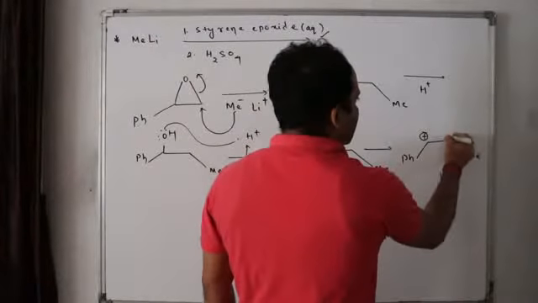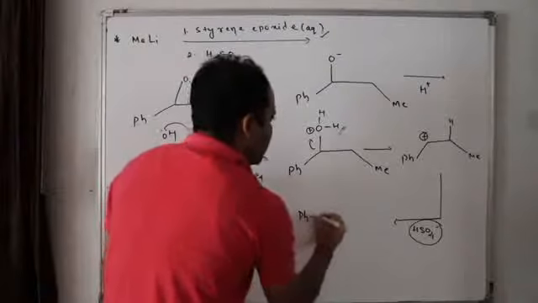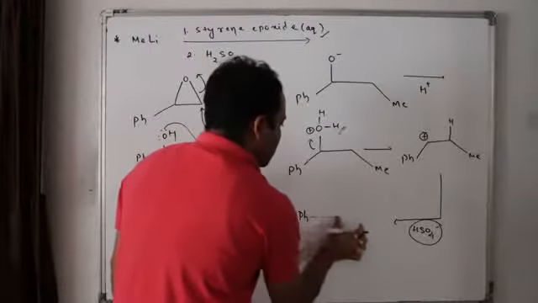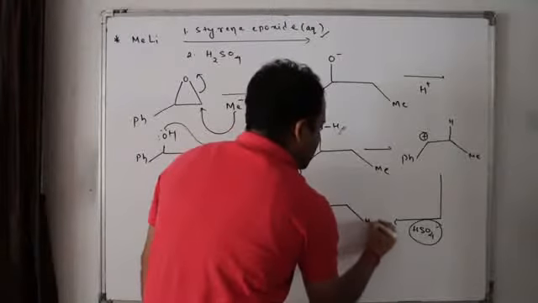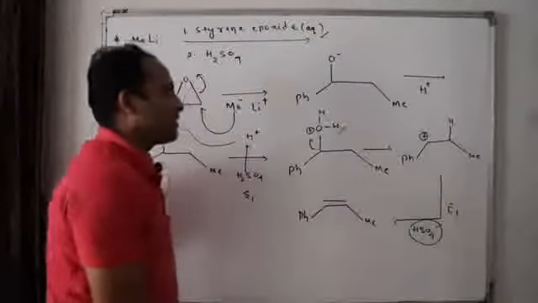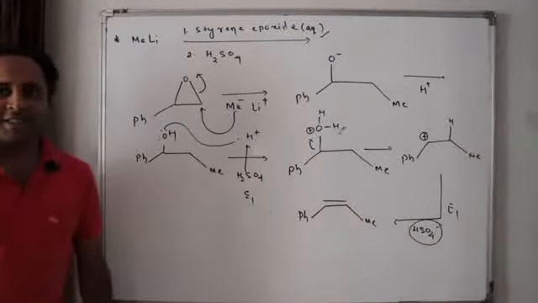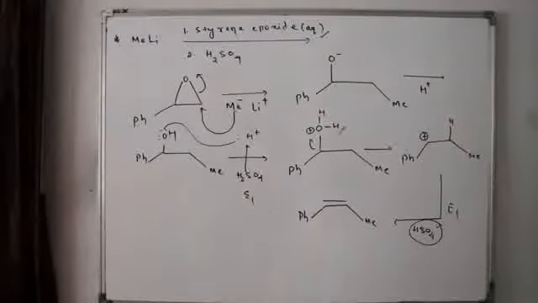Now it will remove this hydrogen present over here to form Ph double bond, isn't it? So this is an elimination reaction. Nice question. Easy question or not? Can we go for one more question?